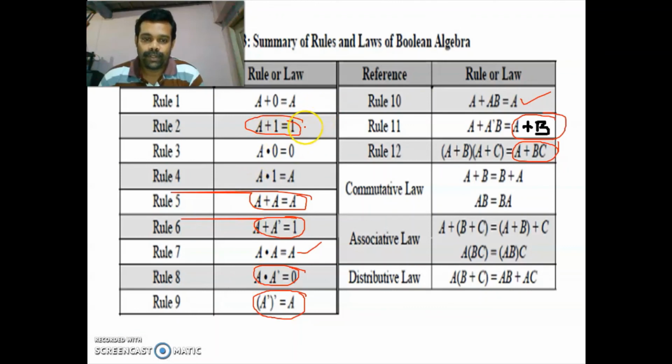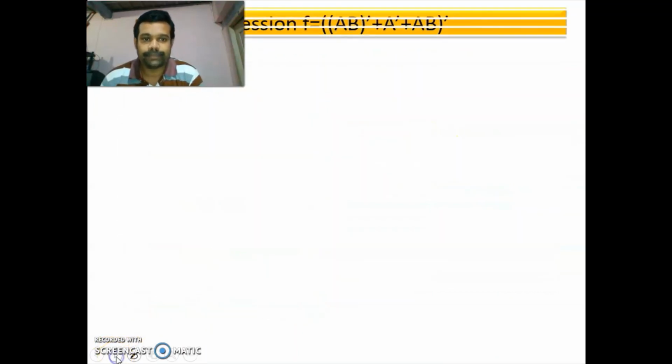We have to remember these laws in order to do the Boolean reduction problems. Mainly, you have to remember this law: A plus 1 is 1, A plus A is A, A plus A bar is 1, A into A is A, A into A bar is 0, A double bar is A, then A plus A bar B is equal to A plus B, then A plus B into A plus C is equal to A plus B C. These laws we have to remember.